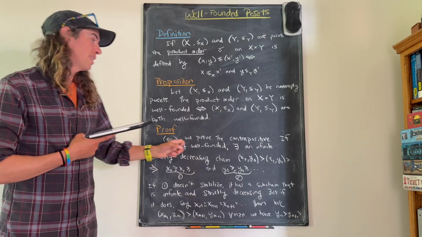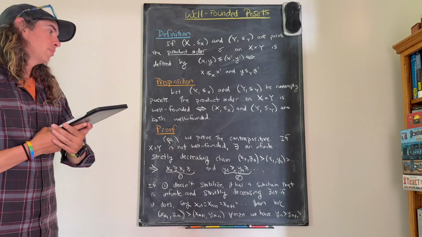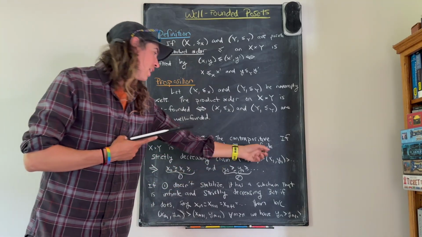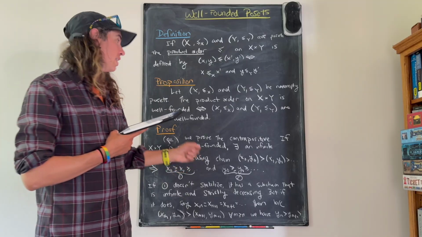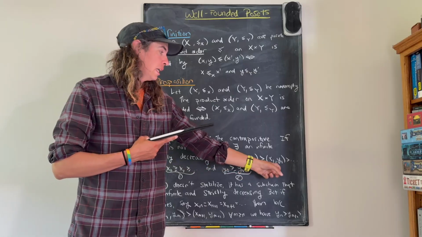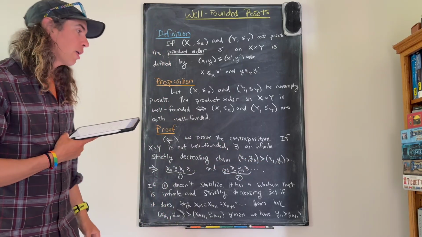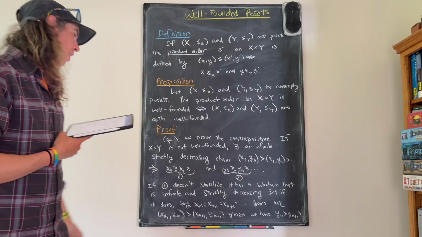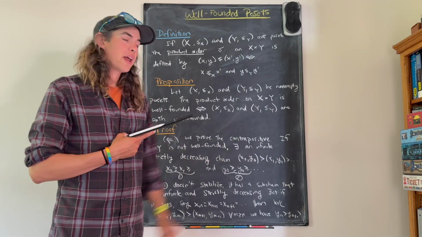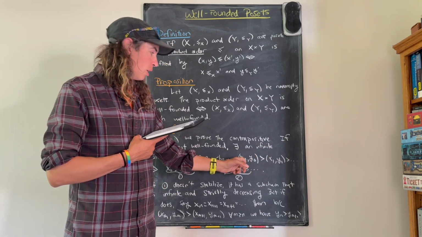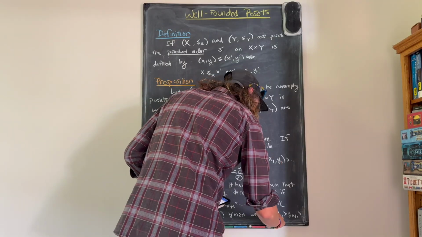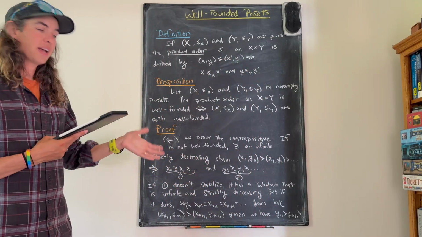Suppose that X × Y is not well-founded. By one of the equivalent definitions of well-founded, that means there exists an infinite, strictly decreasing chain inside of X × Y. So that's a sequence of pairs (x0, y0), which is strictly bigger than (x1, y1), which is strictly bigger than, etc. Great. Okay, this gives me two chains, one in X and one in Y.